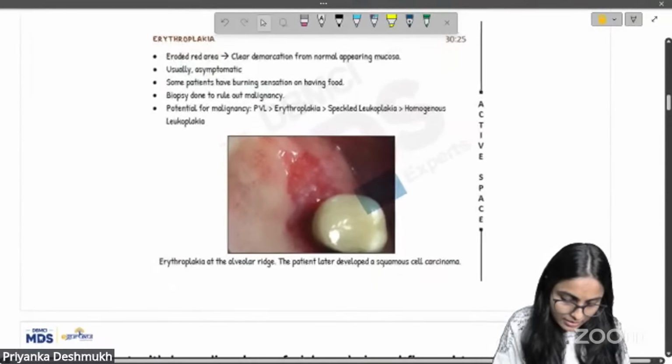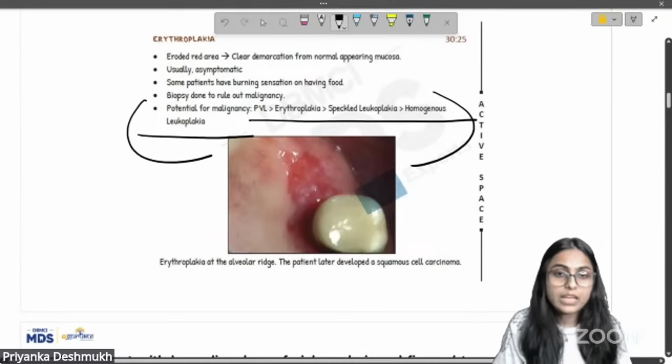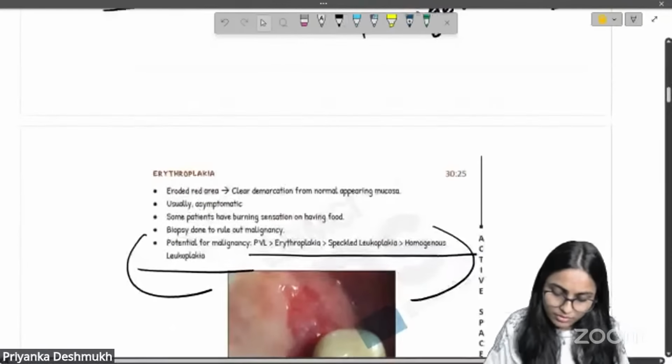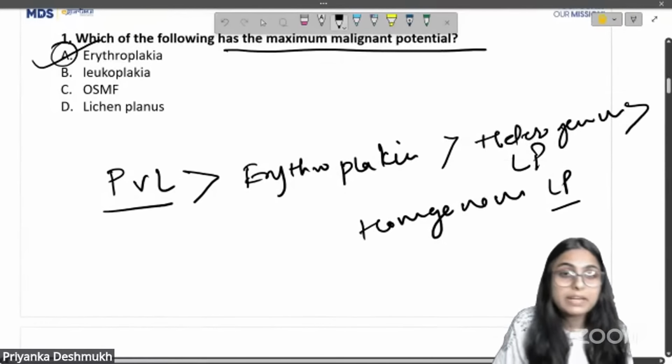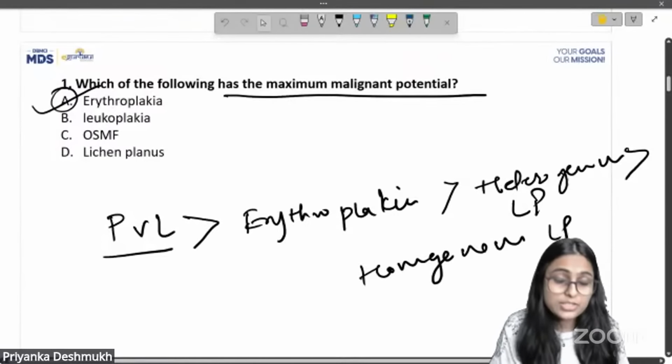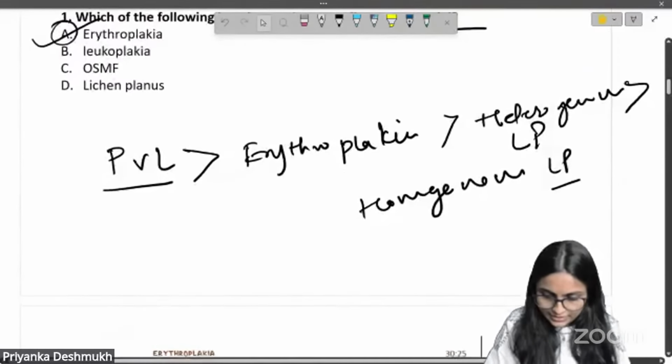This we have been studying since our classes, so this is an easy question. Option number A is the correct answer for question number 1.